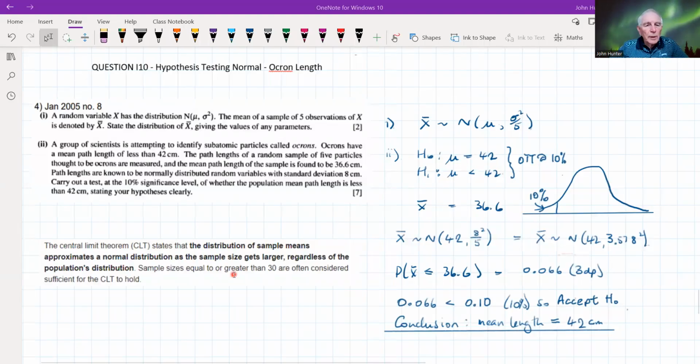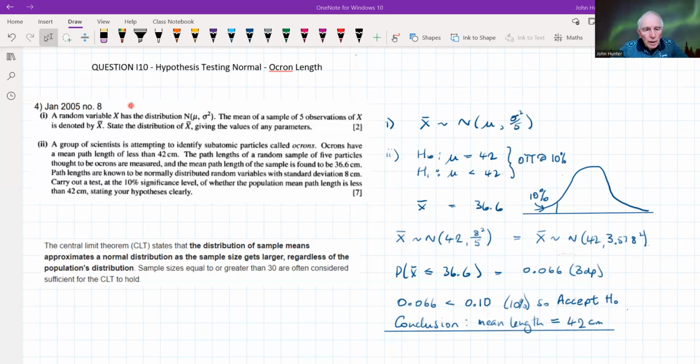Okay, we've got a worked example here, which is a hypothesis testing question for the normal distribution. This is to do with a matter of physics, Ocron length, whatever that is. Quite an old question, as you can see. Anyway, it starts off: a random variable x has the distribution normal with a mean of mu and variance of sigma squared. The mean of a sample of 5 observations of x is denoted by x bar. State the distribution of x bar, giving the values of any parameters.